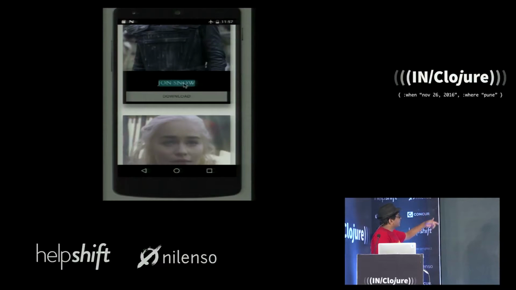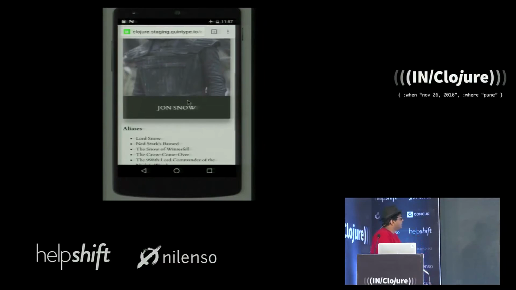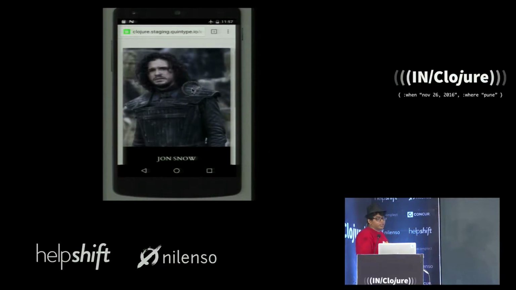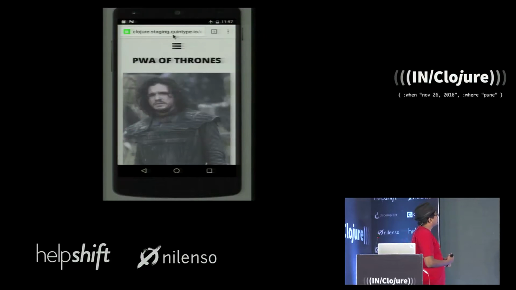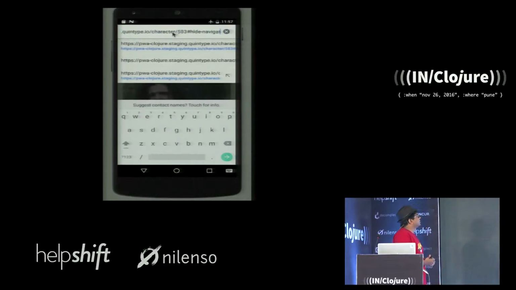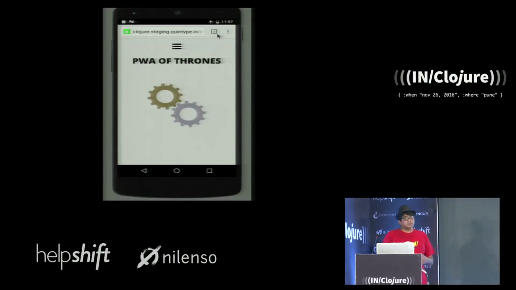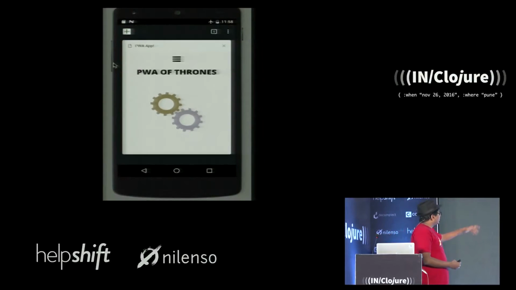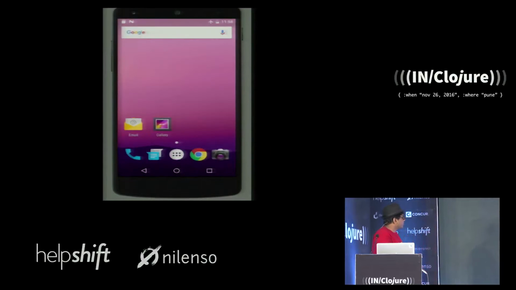Any of the characters that you've downloaded, you can now click on them and see their profile page as well. And even if somehow you land on a URL that's not been cached, as you can see, I'm going to change the URL to something unknown, a valid URL but something that's unknown. You'll see that instead of seeing an ugly could not connect to server message or something else, you'll actually see a bunch of gears, some page that's in your control.